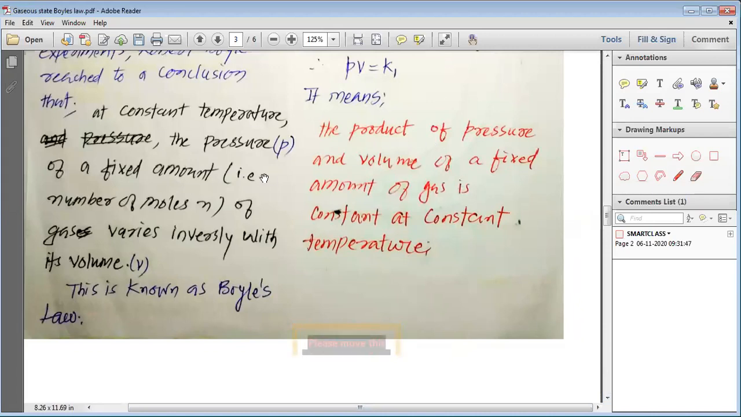So we can write Boyle's law with two statements. The first statement is written with the black pen. I am reading it for you. At constant temperature, the pressure of a fixed amount of gas varies inversely with the volume. Or the same law we can write in another way. The product of pressure and volume of a fixed amount of gas at constant temperature is constant.